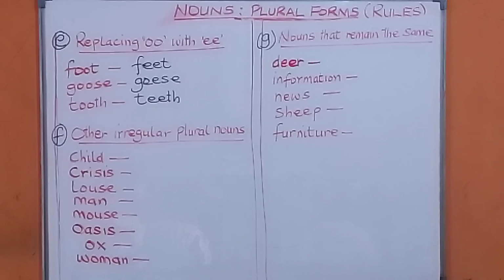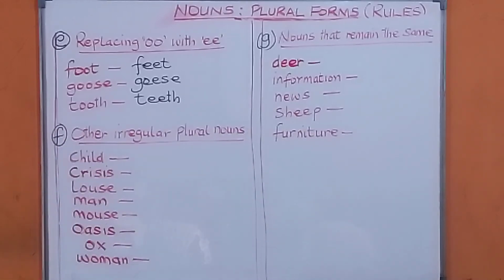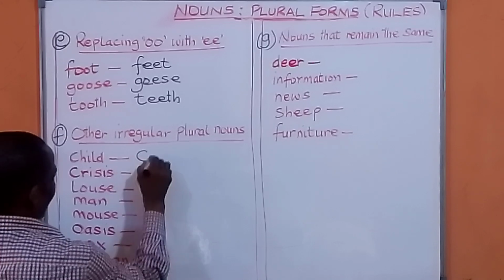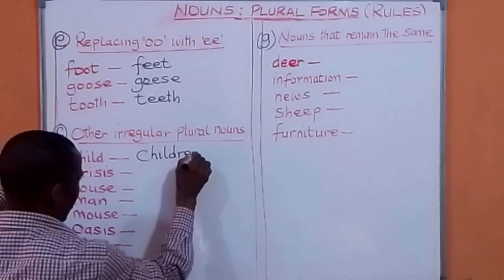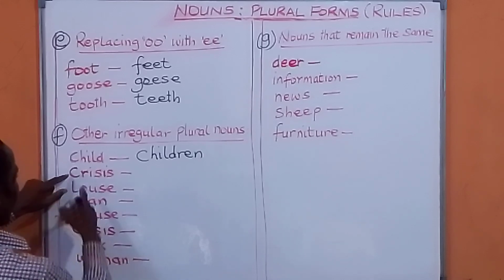Okay? Now, those are the ones we're going to take there. Now, rule F: other irregular plural nouns. Why do we say irregular? They don't follow the normal pattern, the normal rule. For example, child. You have children. 1 child, 2 children, 3 children. Don't say childs, no.